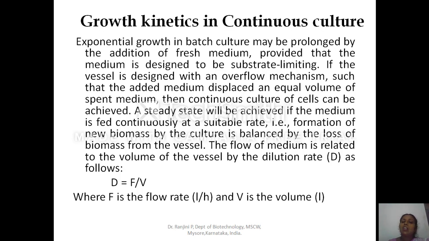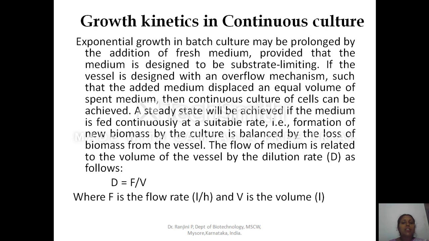So the concentration of the limiting substrate is very, very important in changing the fresh media. If the vessel is designed with an overflow mechanism such that added media displaces an equal volume of spent media, so when the fresh media comes inside, then the same amount of spent will be collected out of the fermenter.